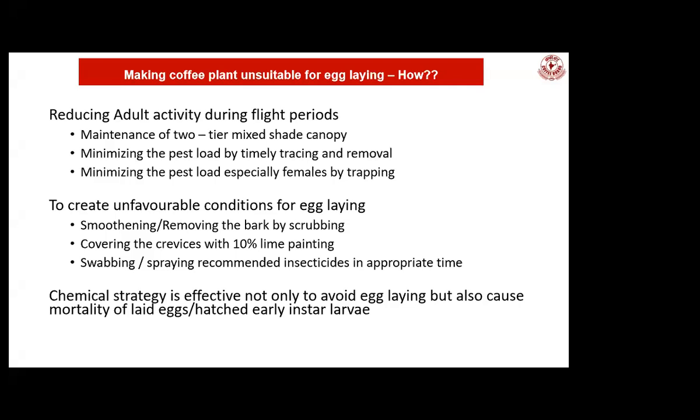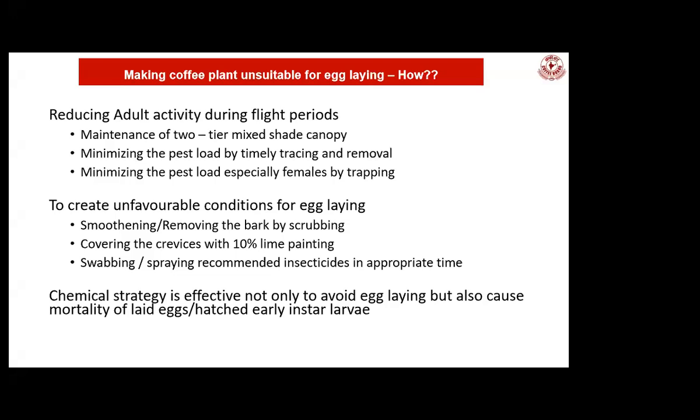So then next is to minimize the load of infestations. How? As I mentioned earlier, we need to go for uprooting the infested plants now and then. Coffee Board has a set of recommendations that I will deal with in the upcoming slides. Second is to reduce the infestation by removing the infested plants, and third is to attract the adults present outside of the coffee plants by using a trapping technology. So these are some of the ways we can change the microclimatic conditions to reduce the pest load.